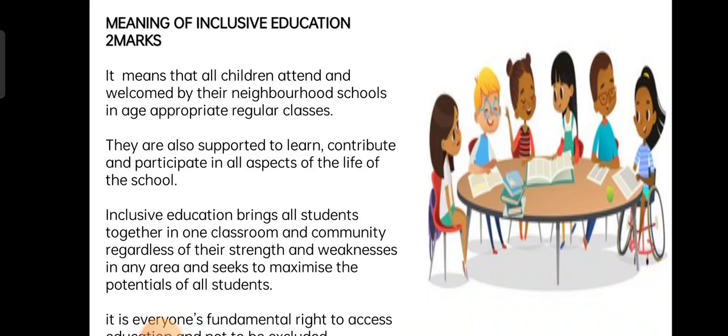Inclusive education brings all students together in one classroom and community regardless of their strengths and weaknesses in any area, and seeks to maximize the potential of all students. In the picture you can see the equality. Even if the child is disabled, in a wheelchair, or has some impairment, everybody is put into one classroom. Understand, this is the meaning of inclusive education.